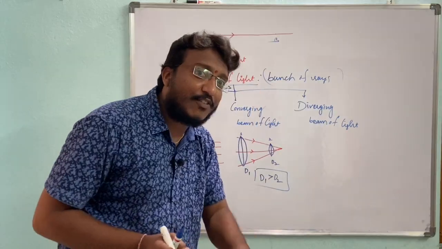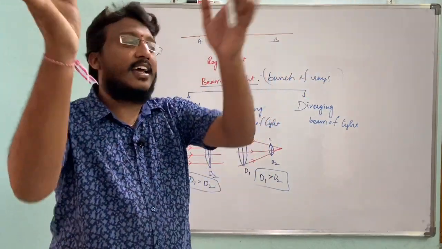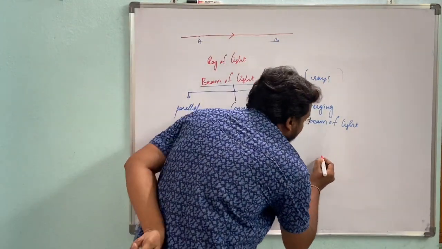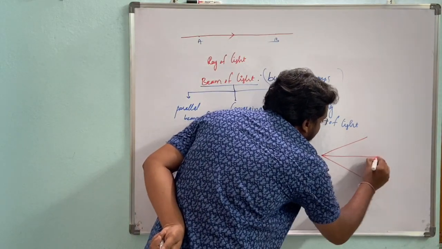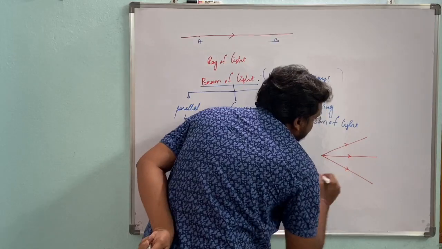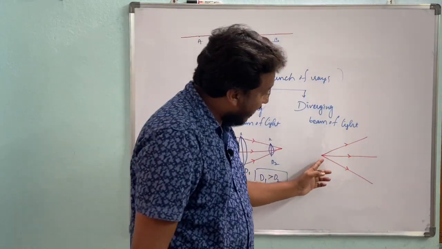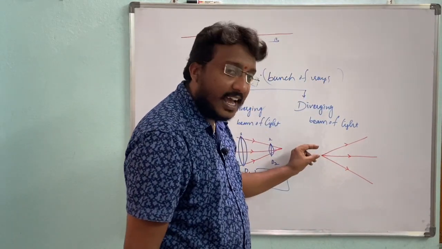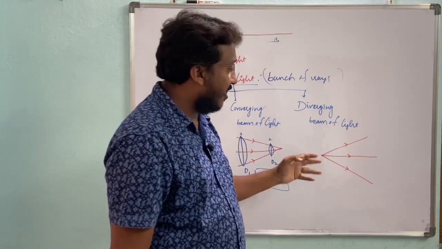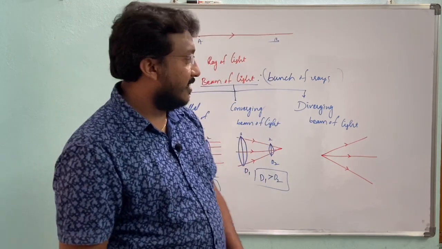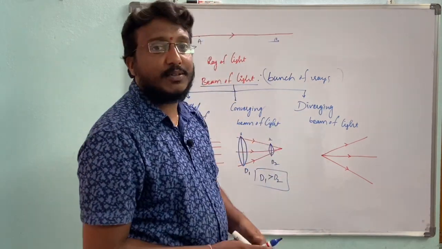Here the light is emitted from one point and it travels in different directions. See here, at this point the light is emitted and it is traveling in three different directions. This is called a diverging beam of light.